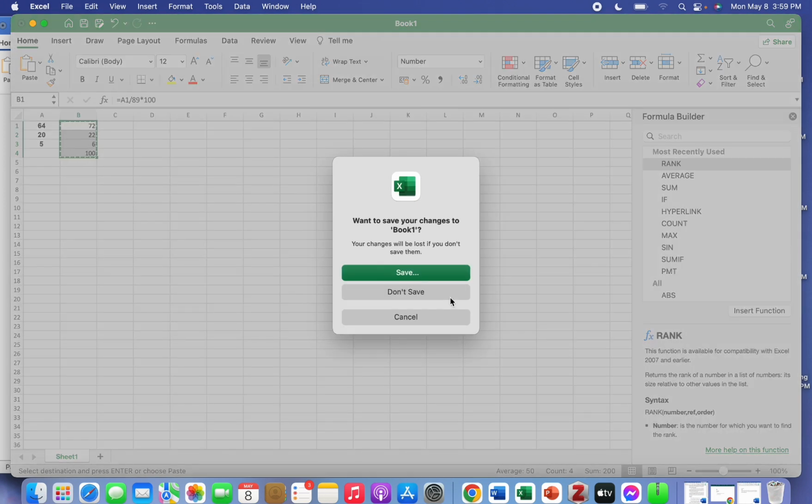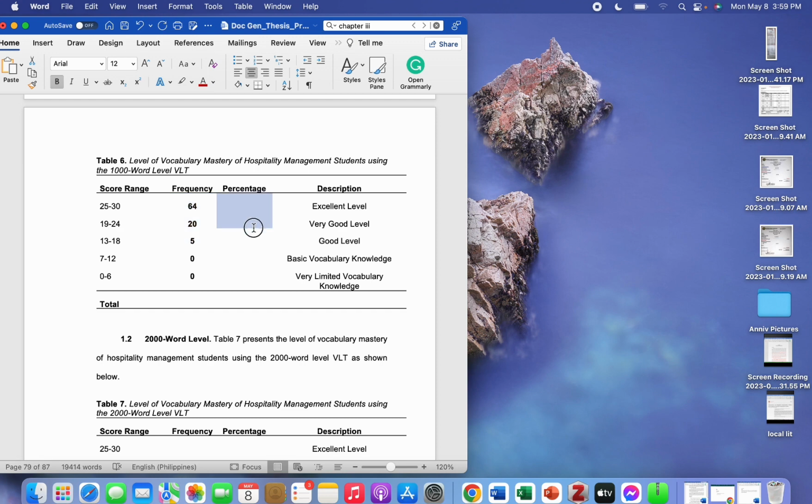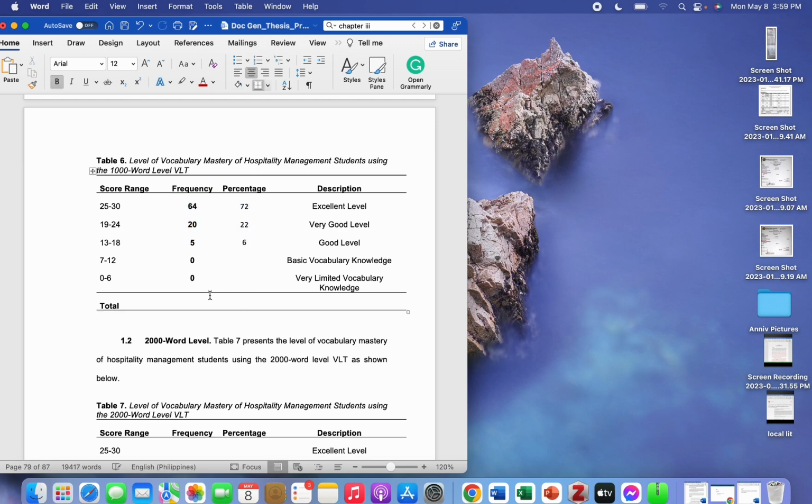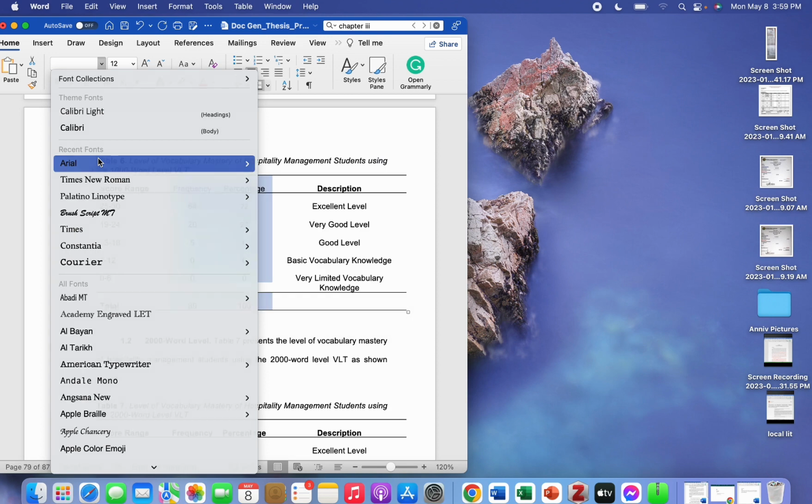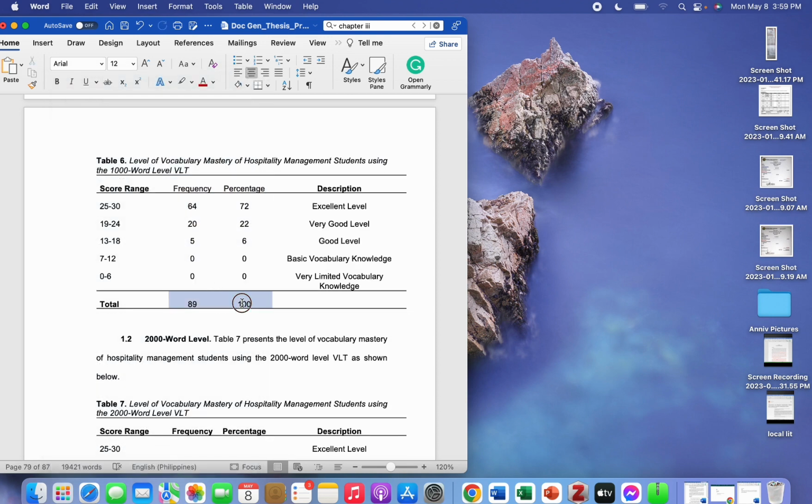Of course, I have to get the percentage of the frequency, so I'll just use Excel, and then I have to divide it by 89 because that's the total population of my respondents, times 100%, and then that is the percentage. After that, I have to correctly format the table based on APA 7th edition, and then I will start interpreting the result.